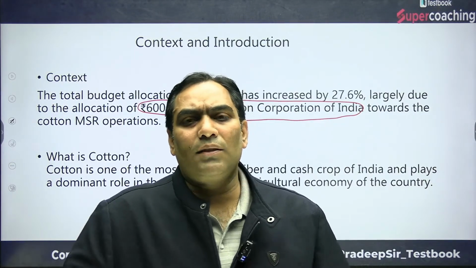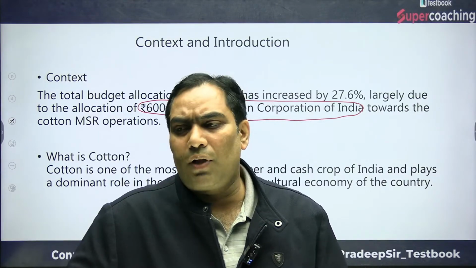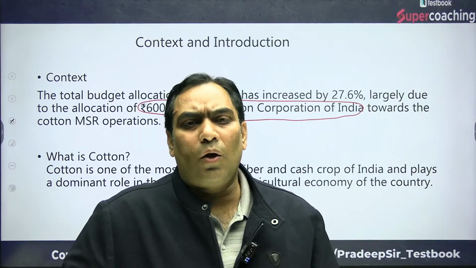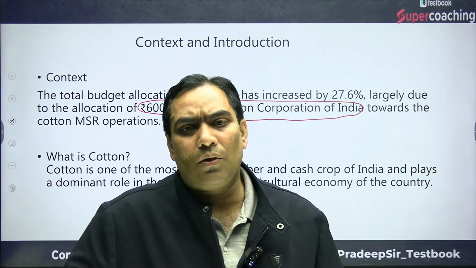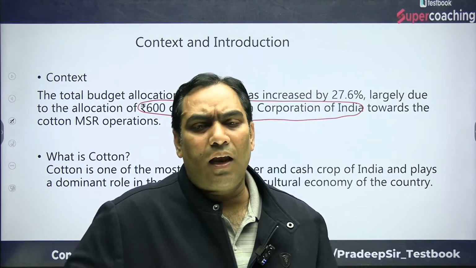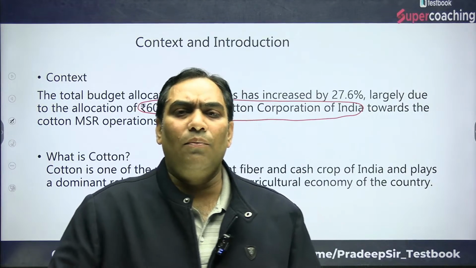After that, I will discuss what are the reasons for the decrease in the production of cotton. From 2001 to 2013-14, the production increased three times. After that, there is a decline in the production of cotton. So what are the reasons for that? We will discuss that thing.